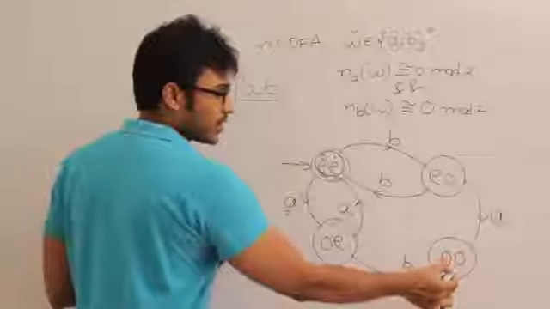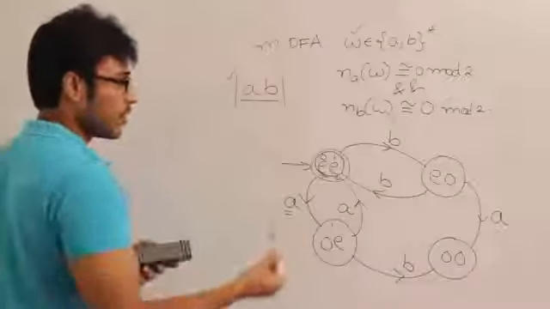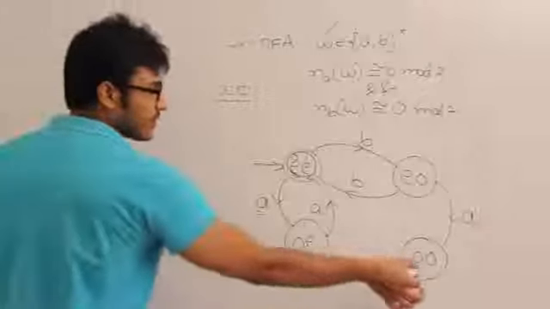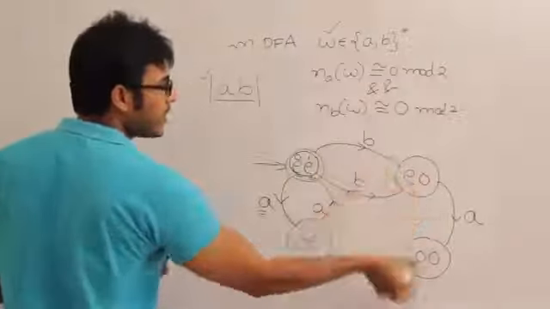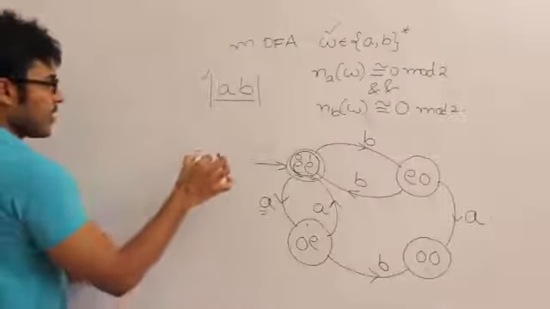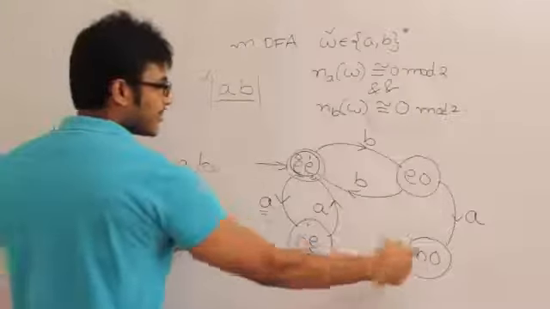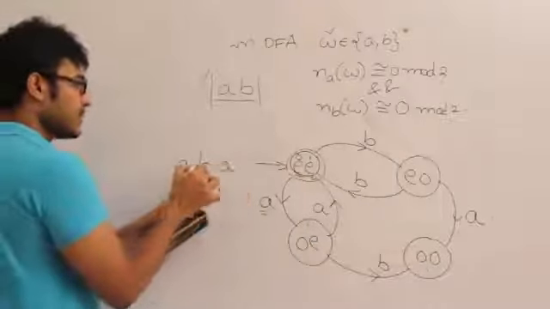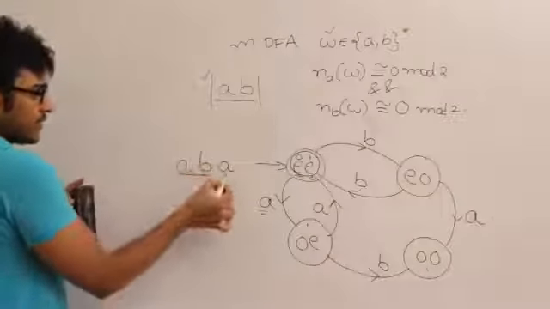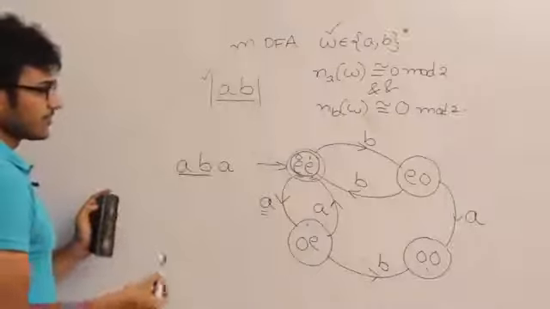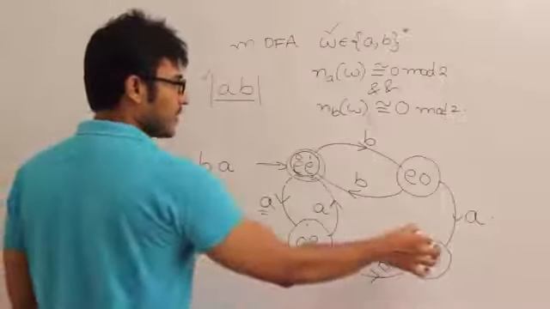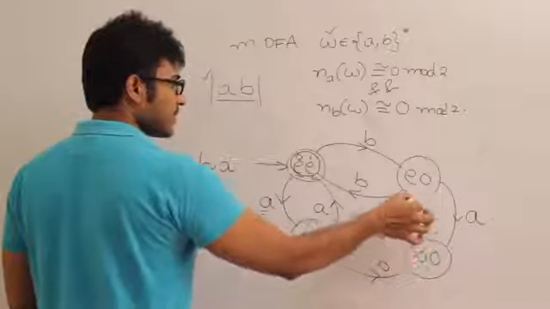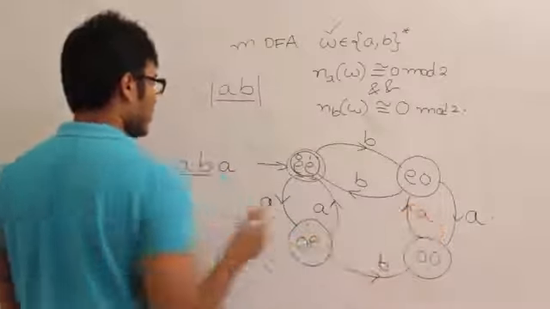Now let us talk about this state, odd odd. So how did you reach this state? On seeing A followed by a B, or seeing B followed by a. Let us say, on seeing A followed by a B, you are here. If I see one more A, it is nothing but even number of A's and odd number of B's.